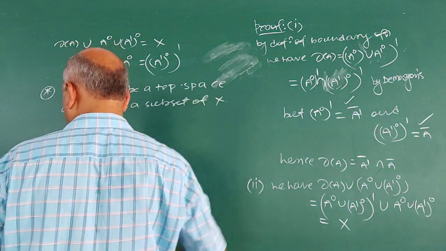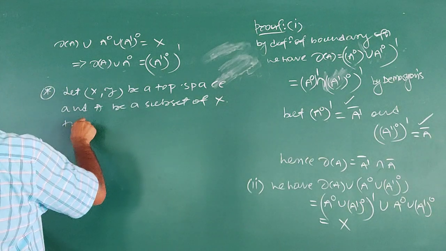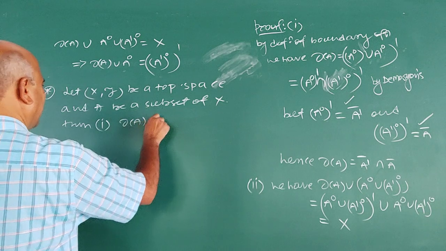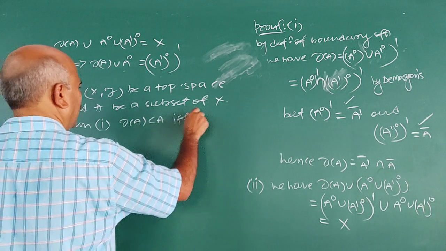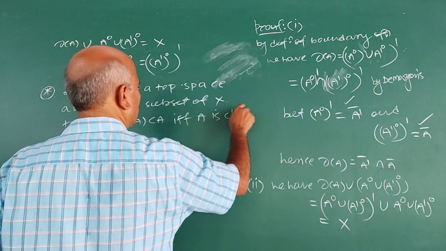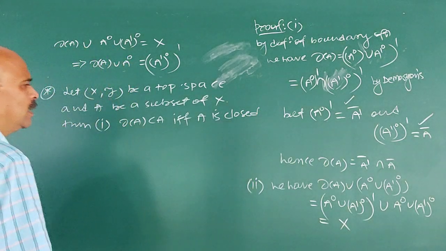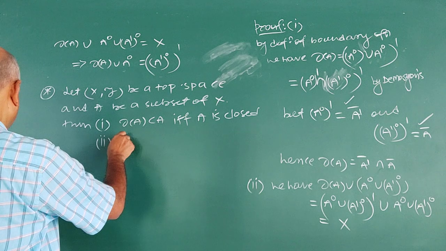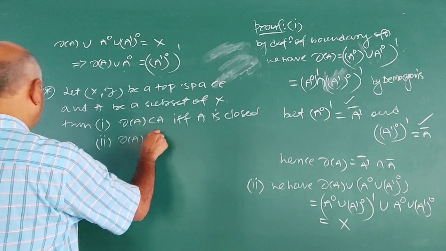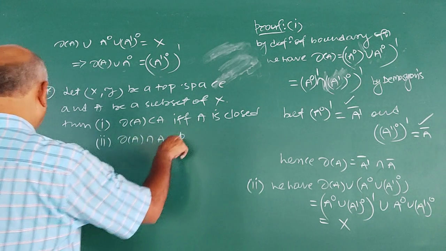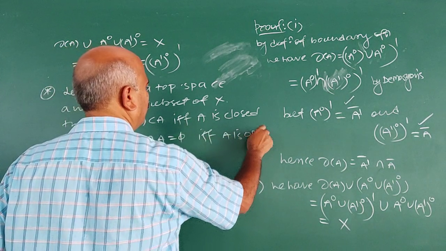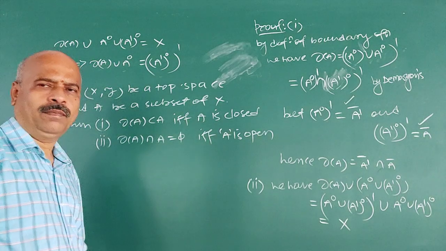Let A be a subset of X. First, prove that the boundary of A is contained in A if and only if A is closed. If A is closed, then the boundary of A is contained in A. Second, the boundary of A intersection A is equal to empty set if and only if A is open.